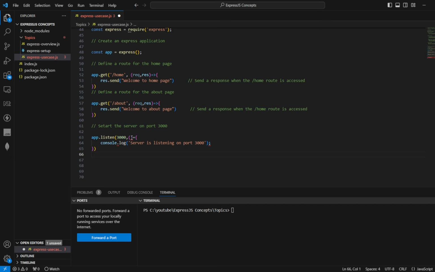What's the issue here? The arrow function is missing. Okay, so let's run the code.